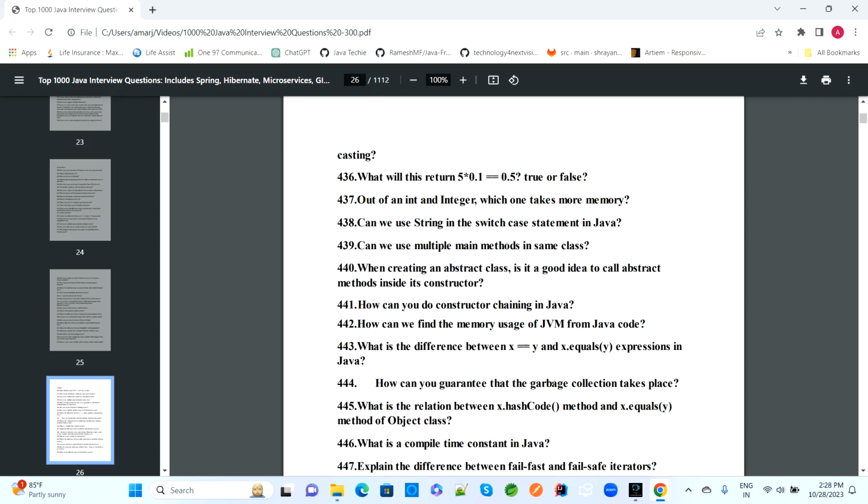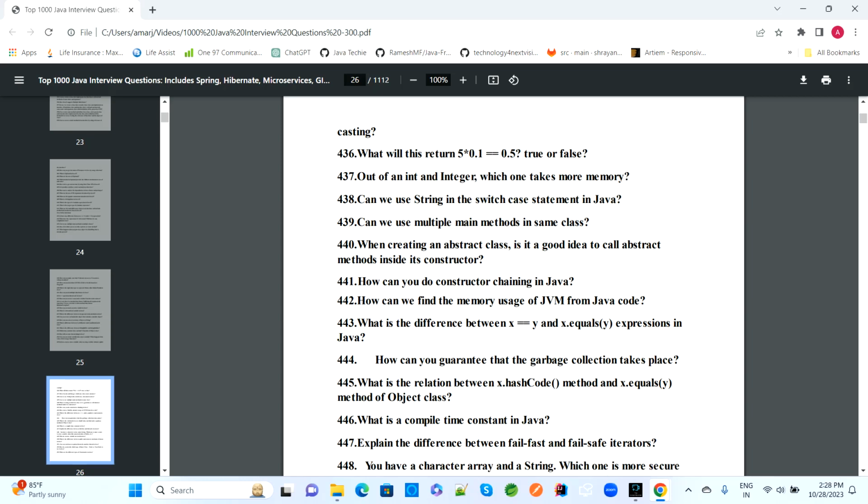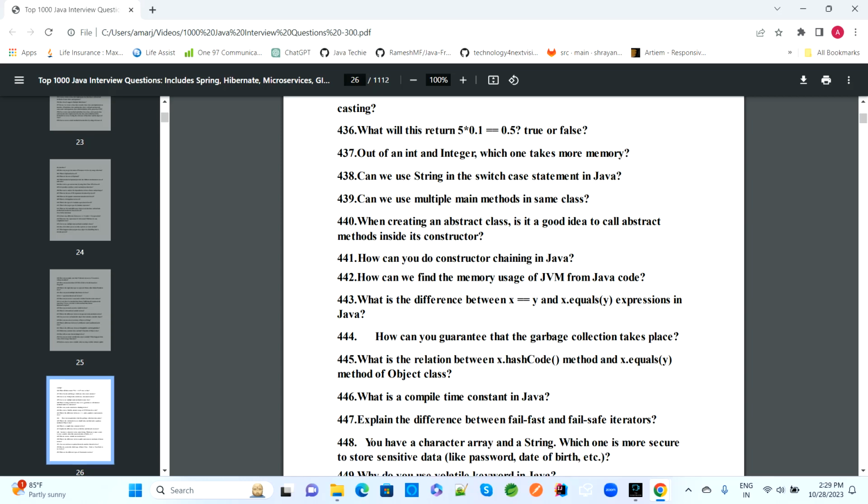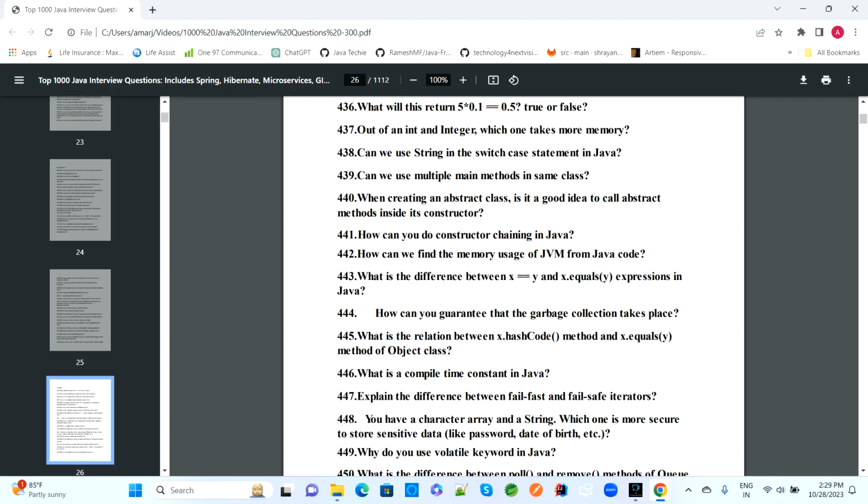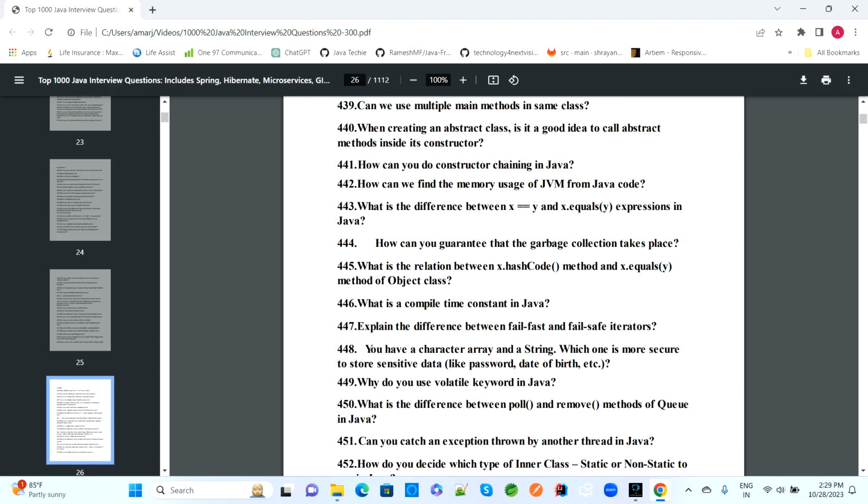Out of int and Integer, which one takes more memory? Which one will take more memory? Can we use a string in a switch case statement in Java? Can we use multiple main methods in the same class? When creating an abstract class, is it a good idea to call an abstract method inside the constructor?